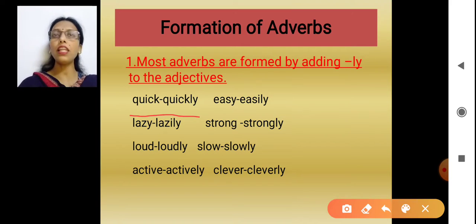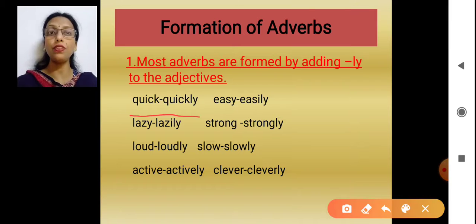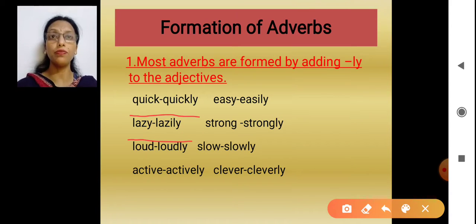He is a lazy boy. Lazy is an adjective and it is describing boy. Now, if I add this ly to this word lazy, it will become lazily. Now this lazily is an adverb. He does his work lazily. Same way we can add ly to the adjectives and we can form adverbs.